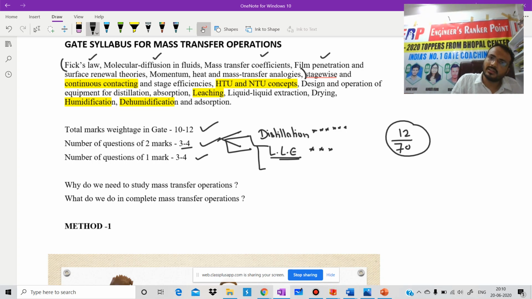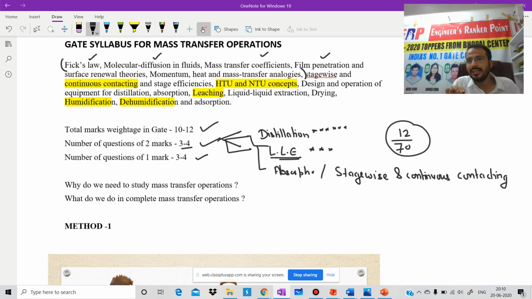Third one is absorption, or stage wise and continuous contacting. From this section, each and every year you will get a 2 marks question.